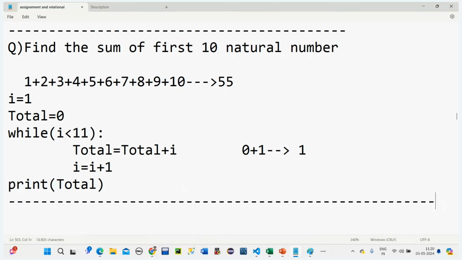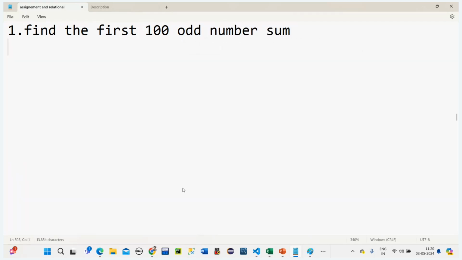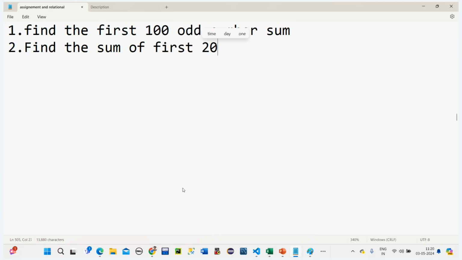Now once you have understood this, we have a question for the day. You have to solve a few questions. First question: find the sum of the first 100 odd numbers, and second one is find the sum of the first 20 even numbers.